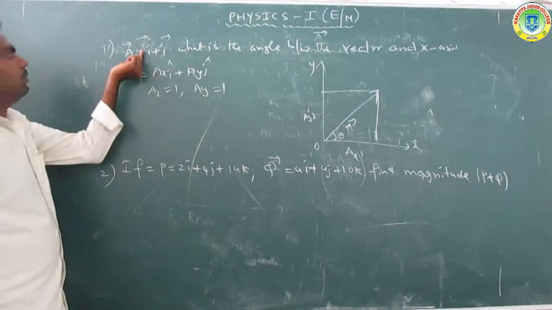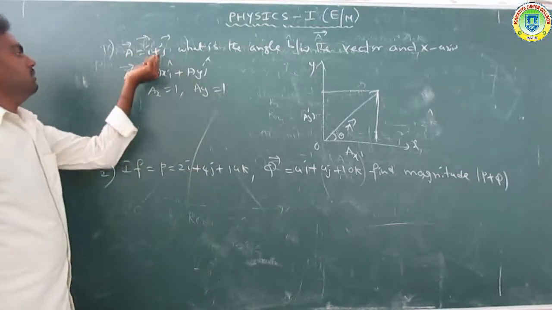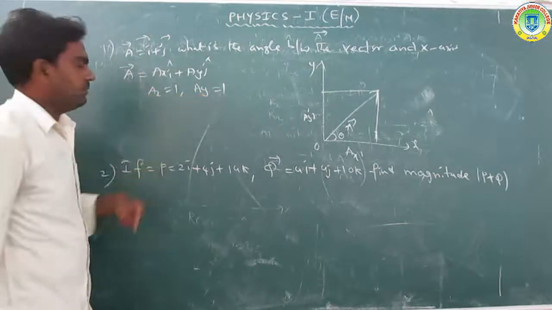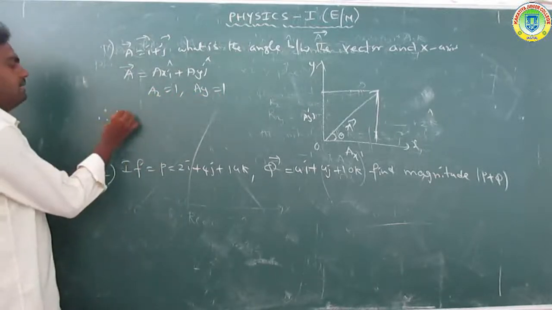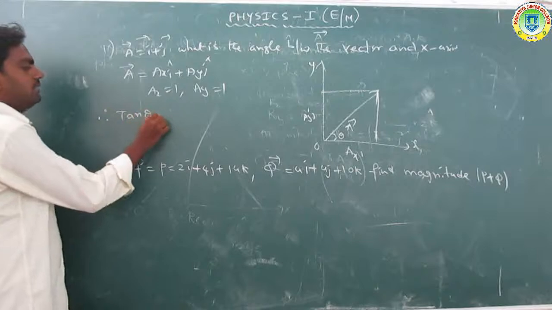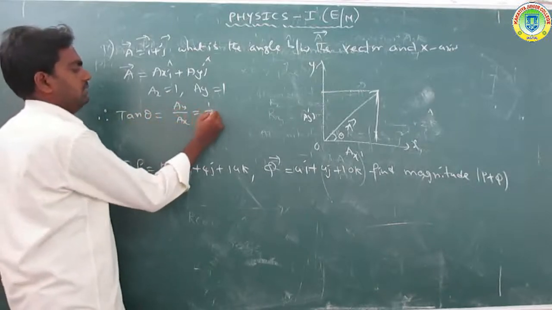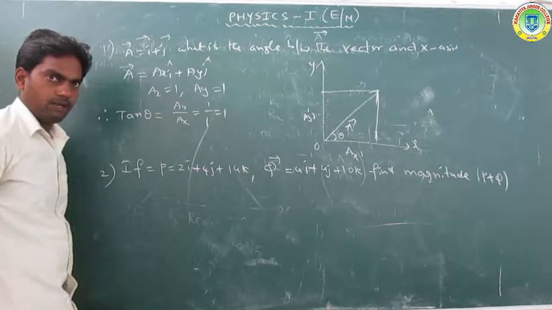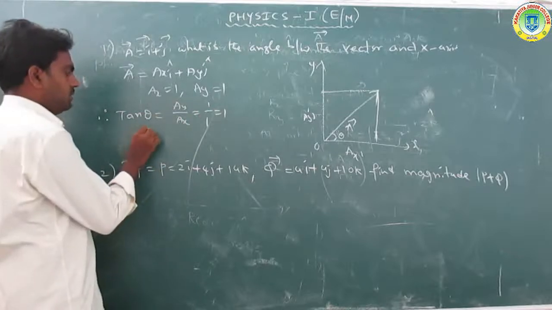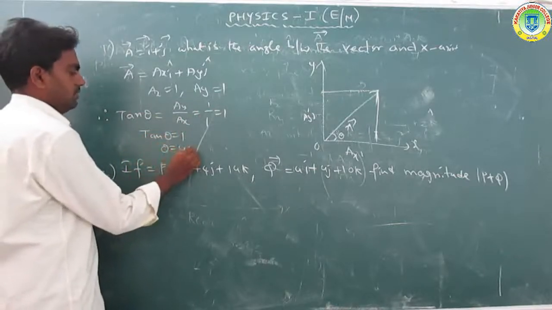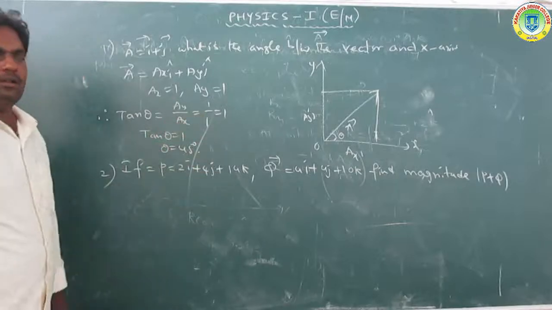Okay, ax is equal to 1 and ay is equal to 1. So tan theta is equal to ay by ax, that is 1 by 1, so it is equal to 1. So tan theta is equal to 1, so theta is equal to 45 degrees. Okay, clear that? Theta is equal to 45 degrees.